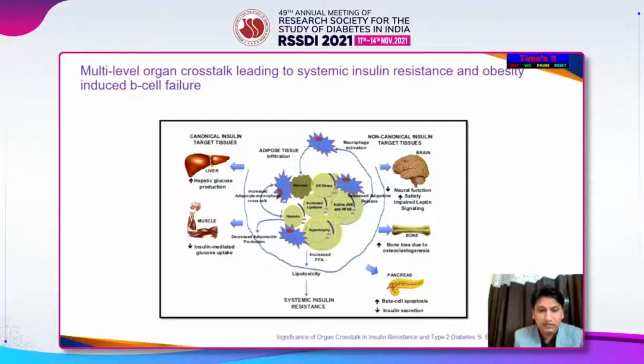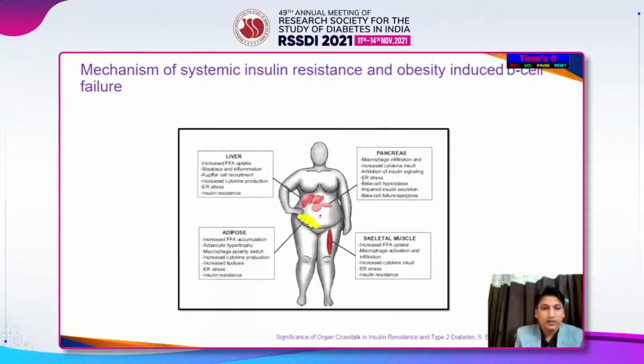As you can see in the center, there is increased free fatty acid production. The macrophages are activated, leading to a systemic insulin resistance, and the end result is the increased beta cell apoptosis and decreased insulin secretion. So the same thing has been elucidated here in this slide.